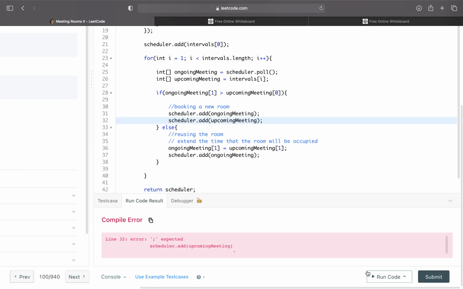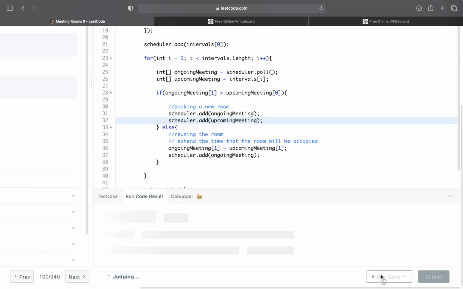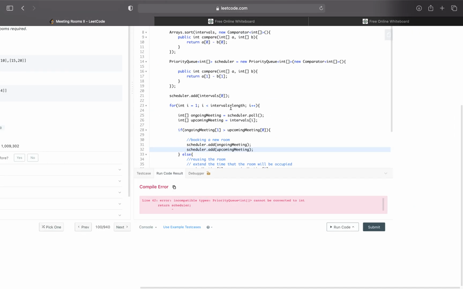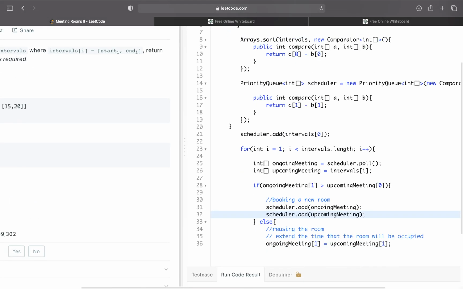Okay. Judging. Do I have like an infinite for loop somewhere? I don't know why it's taking so long to judge. Okay, let's see.